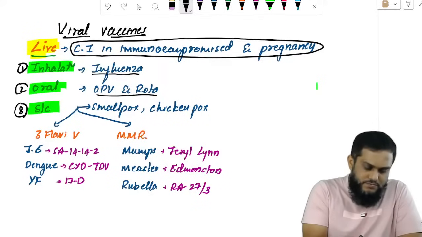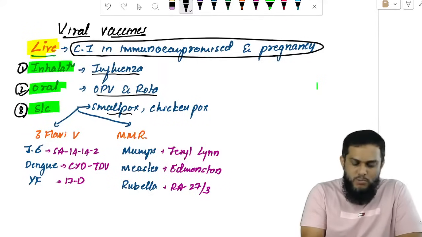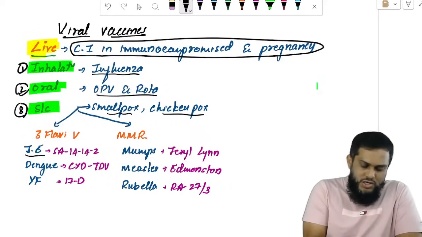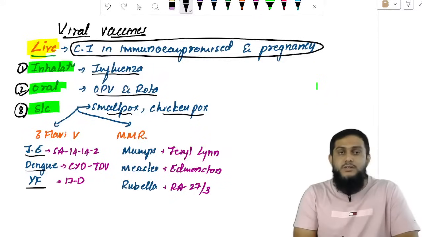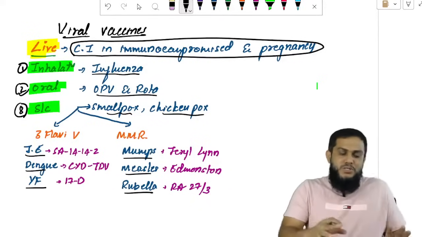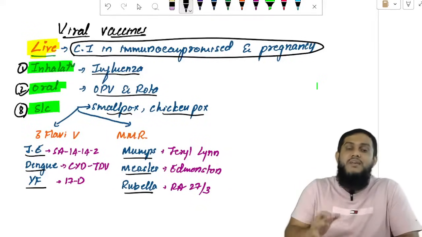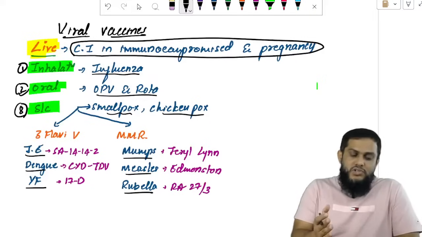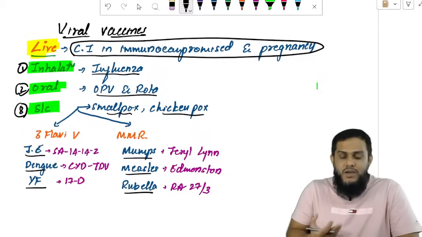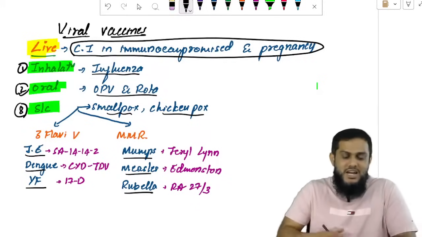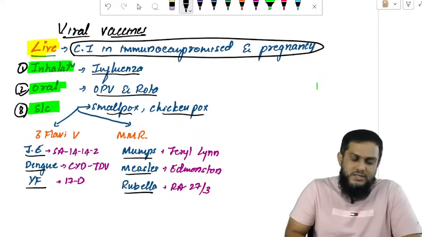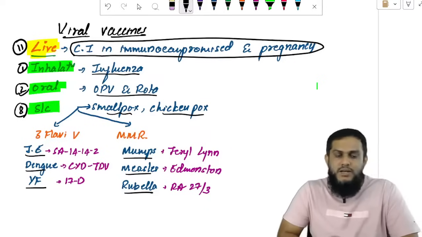Subcutaneous route has 8 vaccines. Which are the 8? Smallpox and chickenpox are subcutaneous live vaccines. The 3 flaviviruses, JE, dengue and yellow fever, are subcutaneous. Then MMR, mumps, measles and rubella, subcutaneous. So inhalationally influenza, orally OPV and rota, and subcutaneously these 8. 8 plus 2 plus 1, totally 11 vaccines are live vaccines.